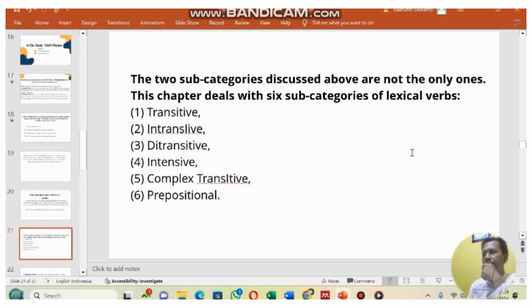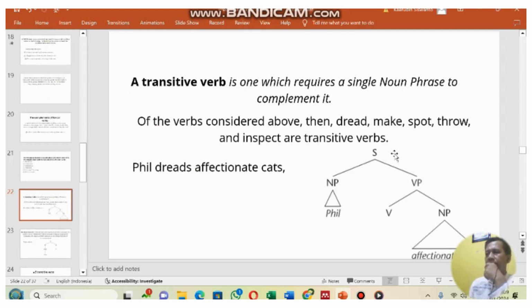The two subcategories discussed above are not the only ones. The chapter deals with six subcategories of lexical verbs: transitive, intransitive, ditransitive, intensive, complex transitive, prepositional. Then, a transitive verb is one which requires a single noun phrase to complement it. Of the verbs considered above, read, made, spot, throw, and spec are transitive verbs. Example: Phil treats affectionate cats.